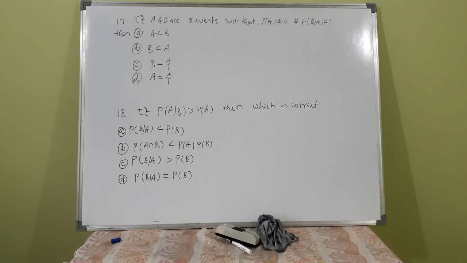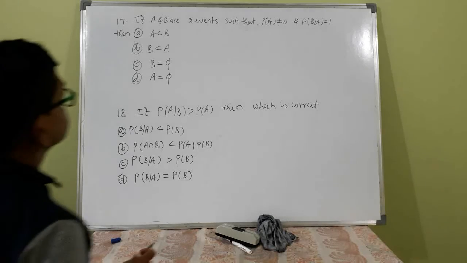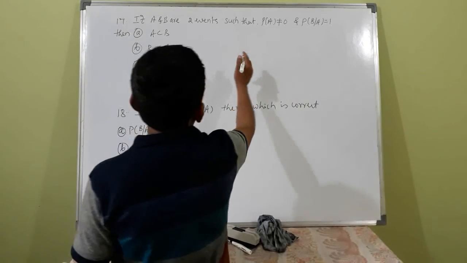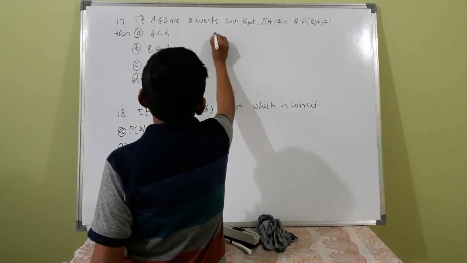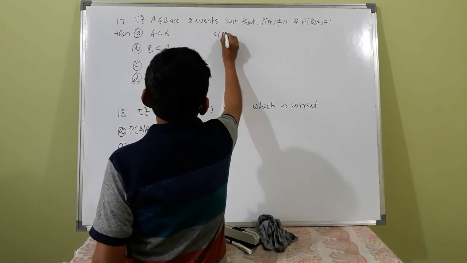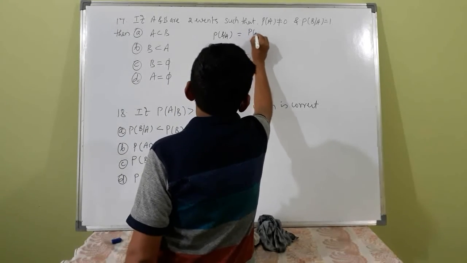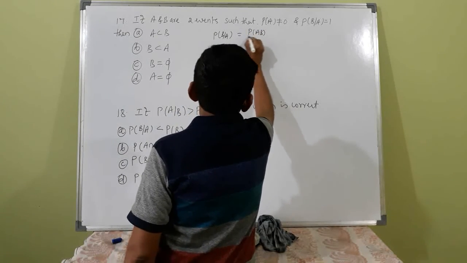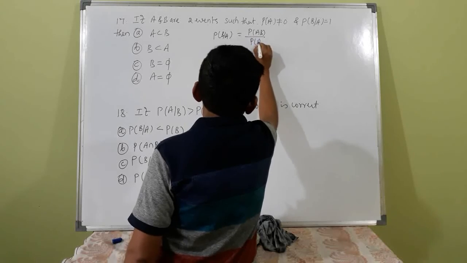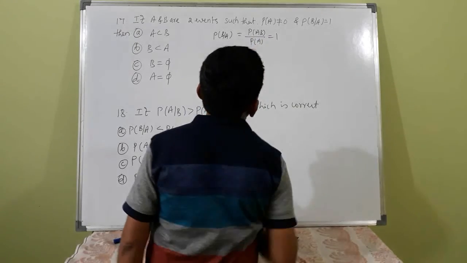17th one: A and B are two events such that probability of A is not equal to 0 and probability of B given A is 1. Then 4 options are there. Probability of B given A is equal to probability of AB divided by probability of A, equal to 1, that is given.